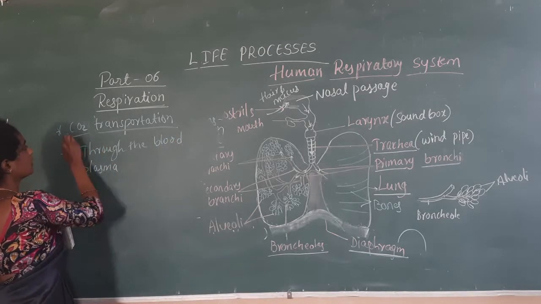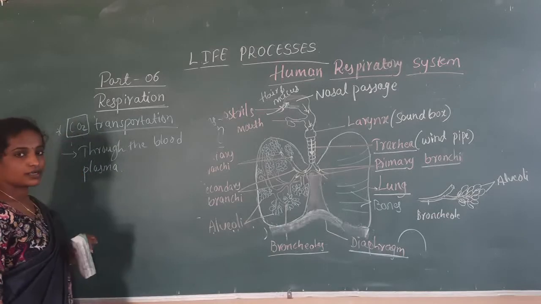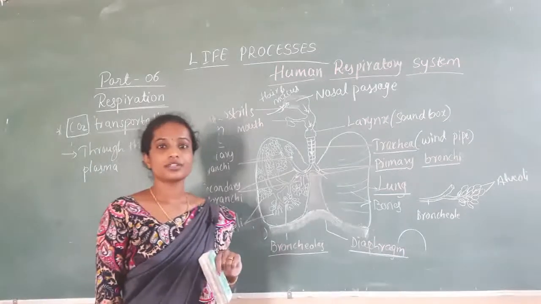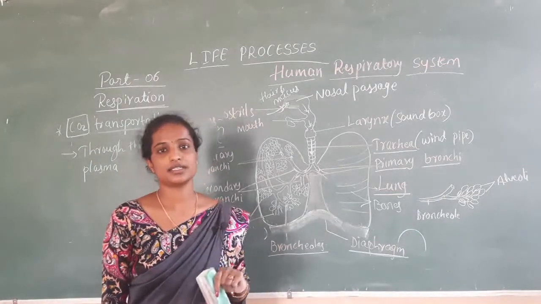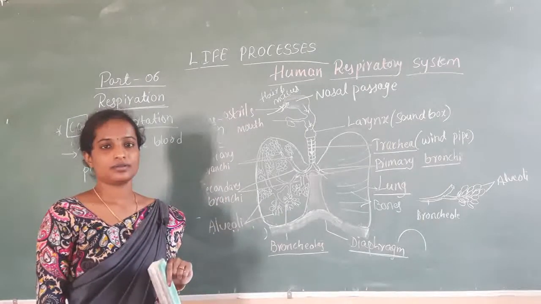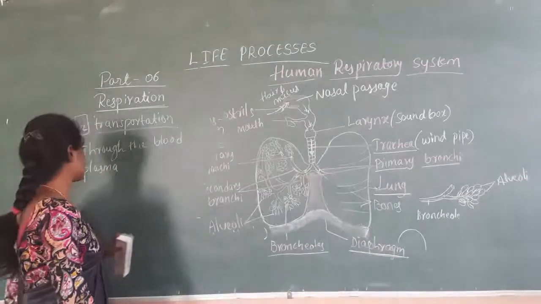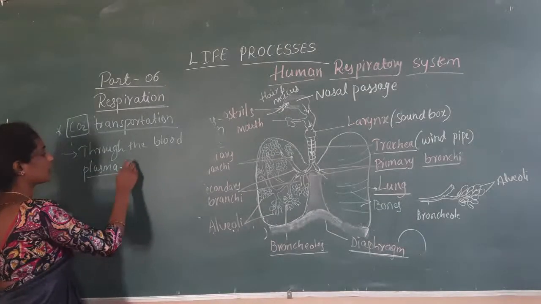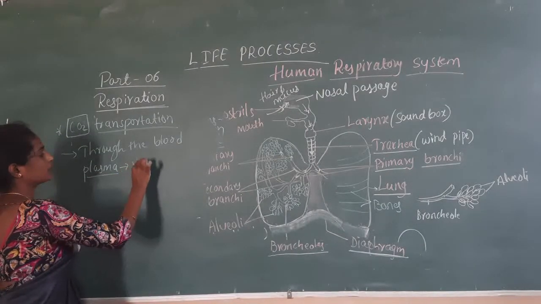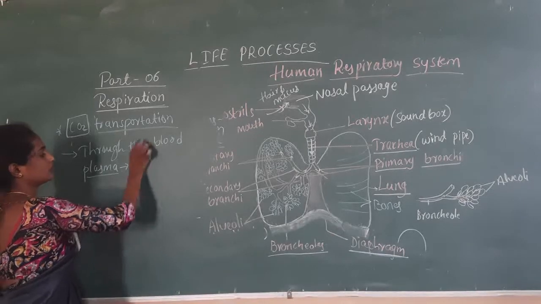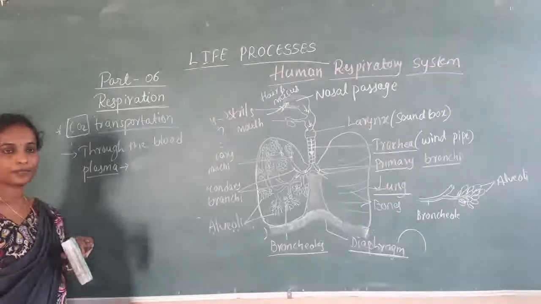Because carbon dioxide will be soluble or dissolved in the water content of the blood more than oxygen is. Plasma is the watery fluid present in the blood.